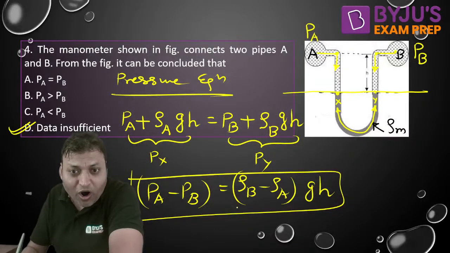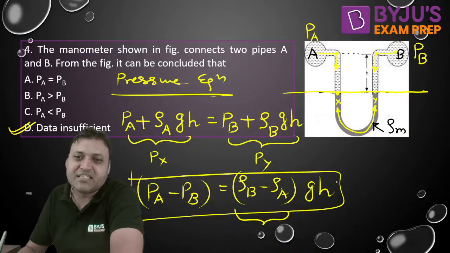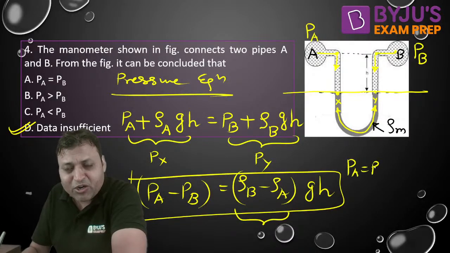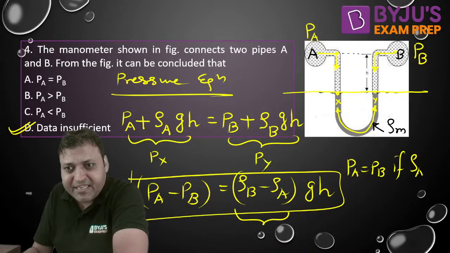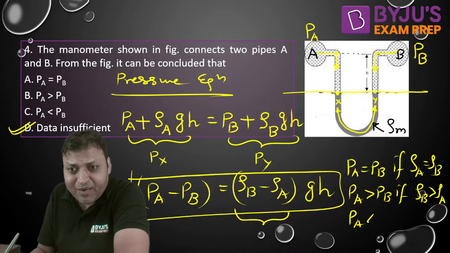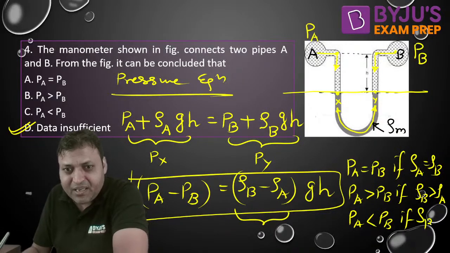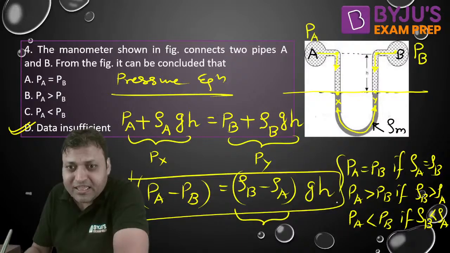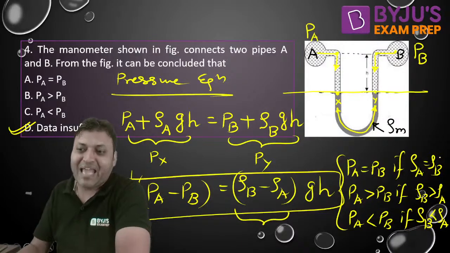Now it all depends on the density difference. Pa will be equal to Pb if rho A is equal to rho B. Pa is greater than Pb if rho B is greater than rho A. Pa will be less than Pb if rho B is less than rho A. So all these possibilities can be there.